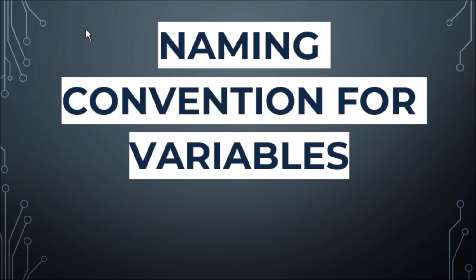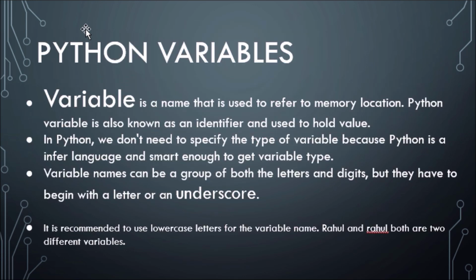In this lecture, we will discuss the topic naming convention for variables in Python. So without any further delay, let us get started. Python variables. What exactly are Python variables? A variable is a name that is used to refer to memory locations.